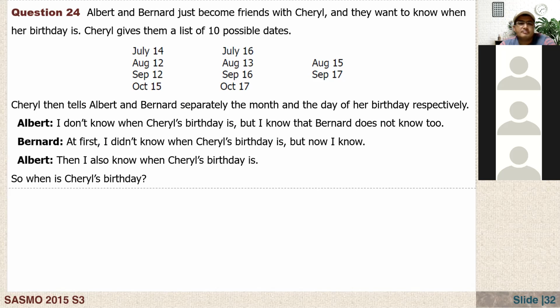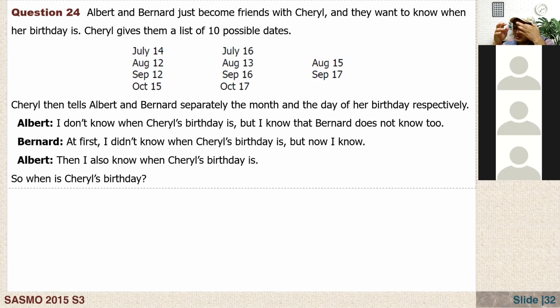Albert and Bernard just became friends with Cheryl, and they want to know when her birthday is. Cheryl gives them a list of 10 possible dates. Cheryl then tells Albert and Bernard separately the month and the day of her birthday respectively. Albert says: I don't know when Cheryl's birthday is, but I know that Bernard does not know too. Bernard says: At first, I didn't know when Cheryl's birthday is, but now I know. Then Albert says: Then I also know when Cheryl's birthday is. So when is Cheryl's birthday?